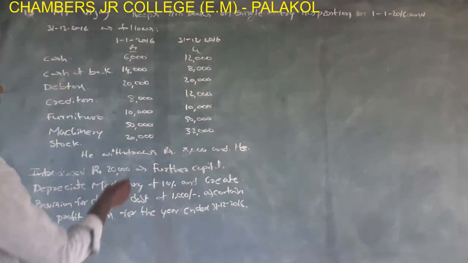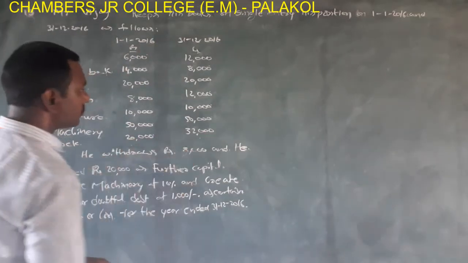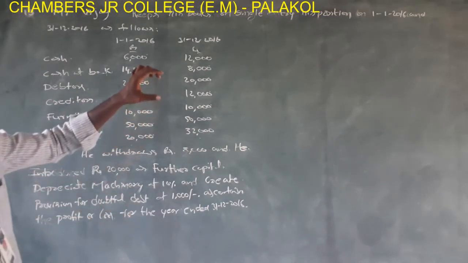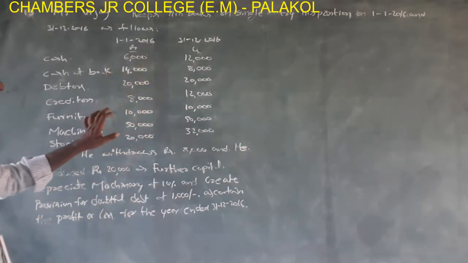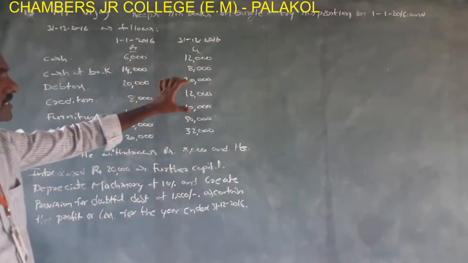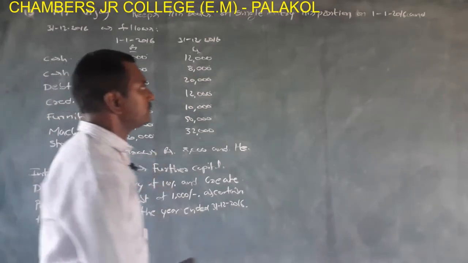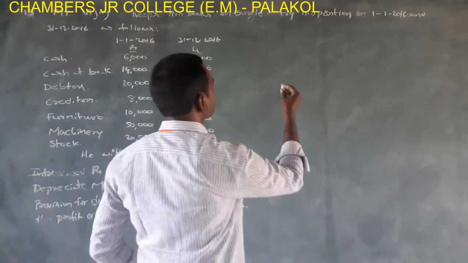With the base of these, you are required to prepare statement of affairs at the beginning of the year and also statement of affairs at the end of the year. Finally, prepare statement of profit or loss and find out the profit or loss.